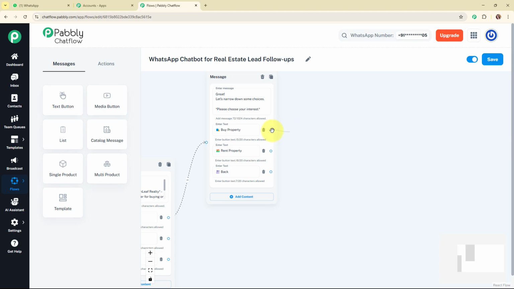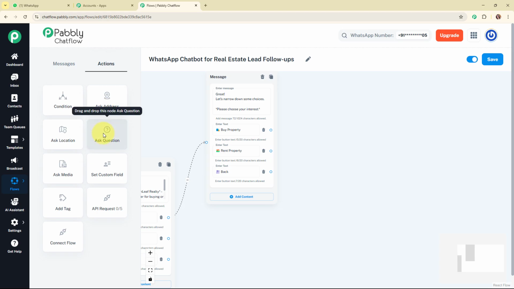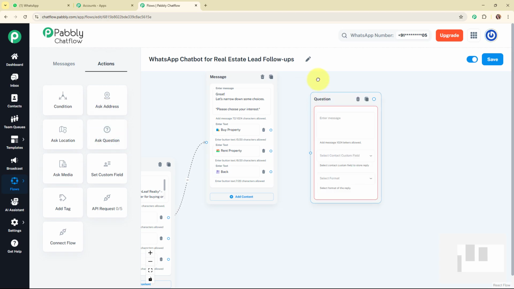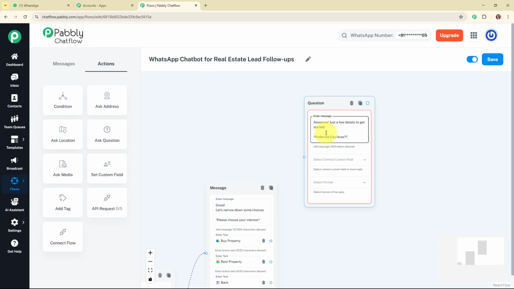So let's start with buy a property. If my customer selects the buy a property quick reply button, then automatically I want to ask some questions from that lead or customer. For that we are going to click on this action type notes, and from here I'm going to add an ask a question message box, and then add the text as awesome, just a few details to get started, preferred city or area. Here I've asked the preferred city or area from the lead or customer, and then it is asking me to select the contact custom field. I've already created my contact custom fields here, and if you wish to learn what this contact custom field is in detail, then you can check out the video dedicated to this specific feature.